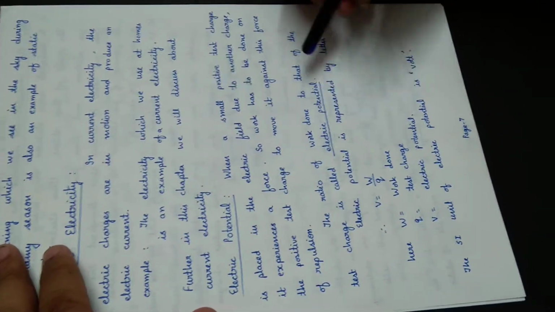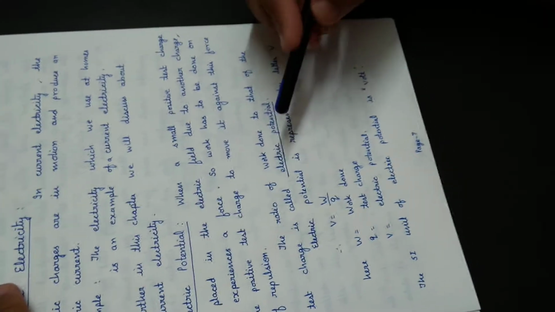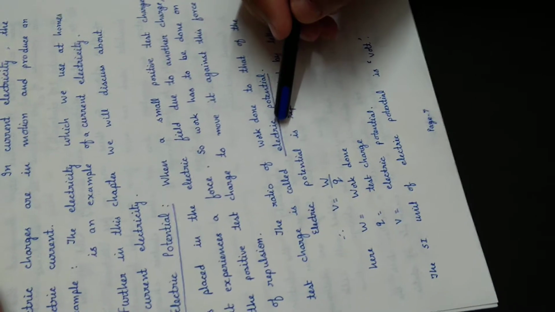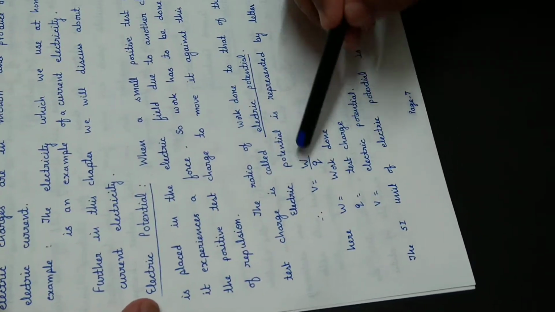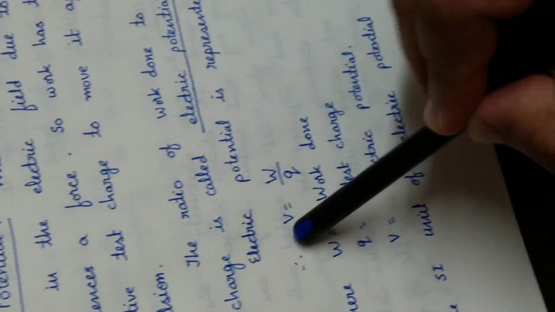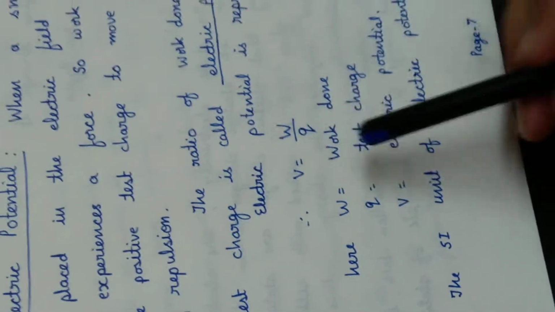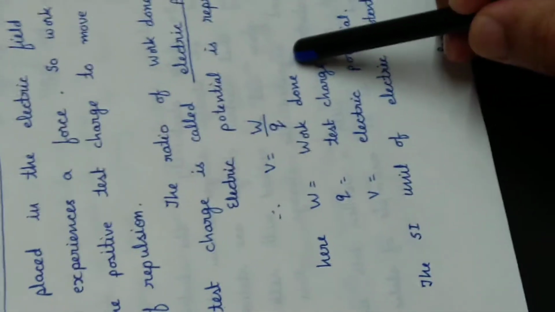The ratio of work done to the test charge is called electric potential. Mathematically, V is equal to W by Q, where W is work done, Q is test charge, and V is electric potential. The SI unit of electric potential is volt.